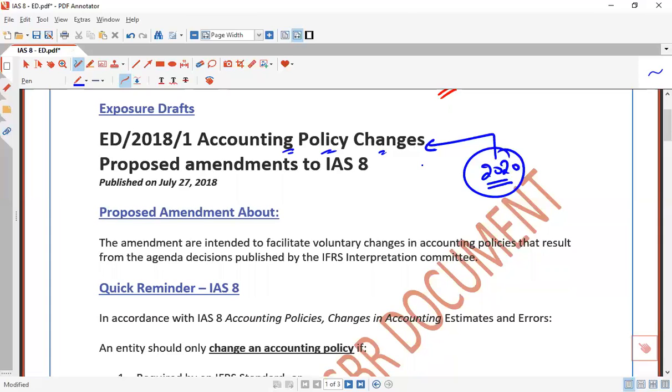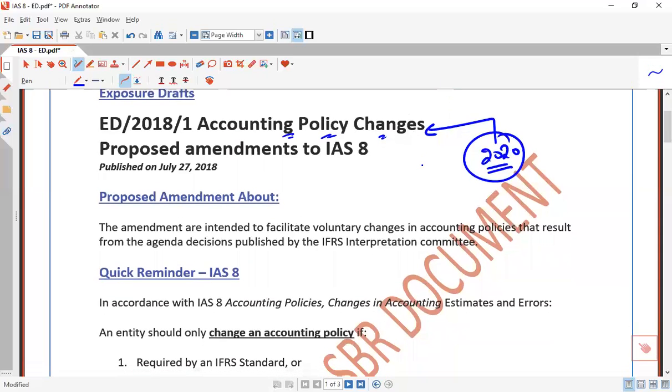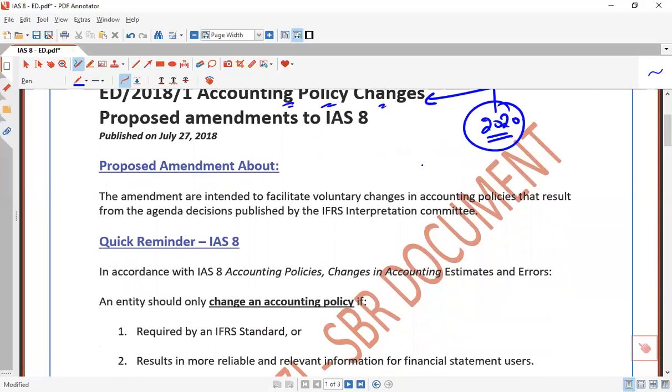So the question is, with the time consumption and the cost incurred, is it really an advantage to the users of the financial statements? Is it really beneficial for the making of the financial statements? So this is what the issue is about.